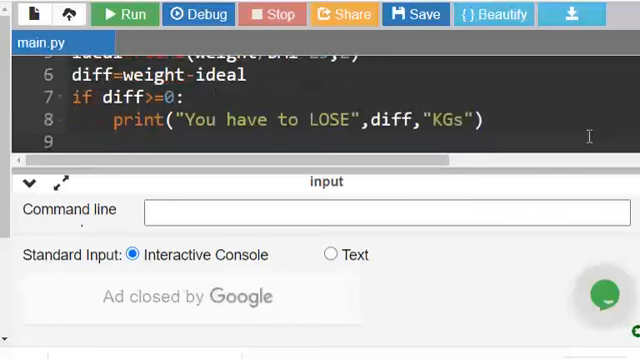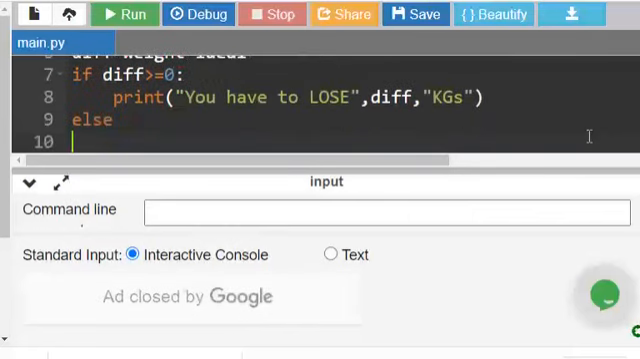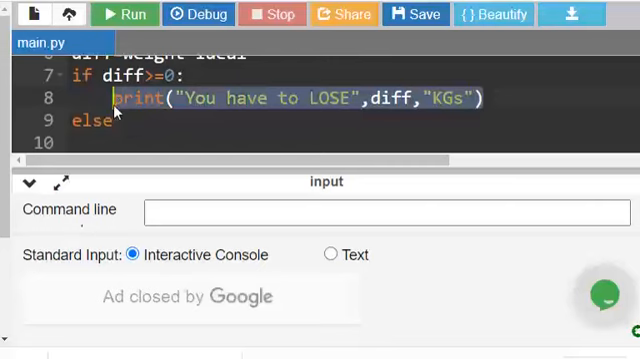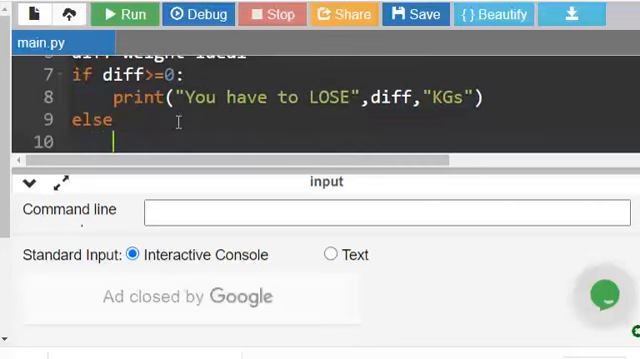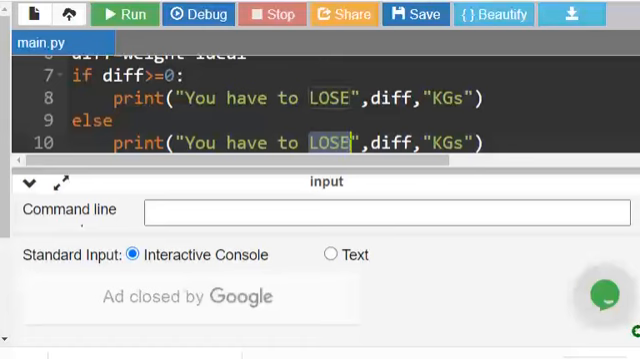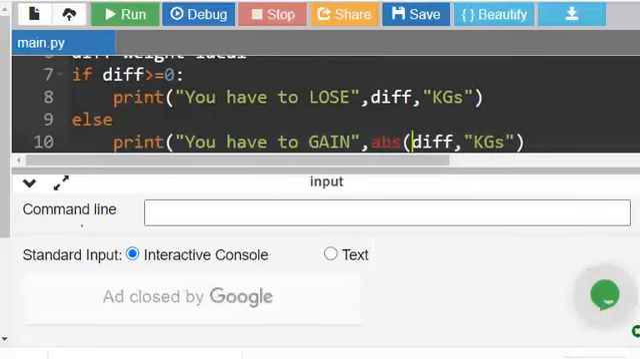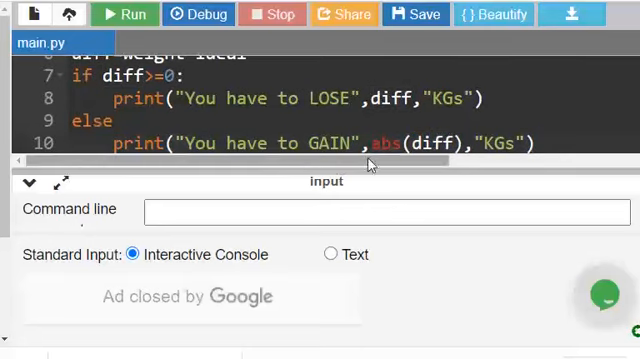Else, if it is a minus value, then I am printing you have to gain. This will give the minus value, right? So for that we can convert it into positive. This is a function called absolute, ABS. It will make a negative number into positive, because we cannot say you have to gain minus 5 kgs. You have to gain 5 kgs. So we have to make it absolute. Run.